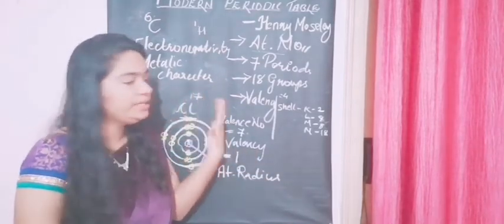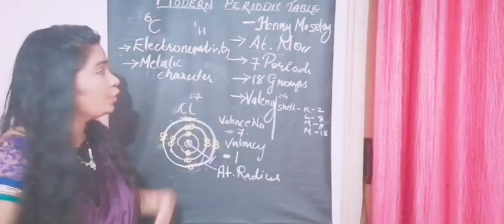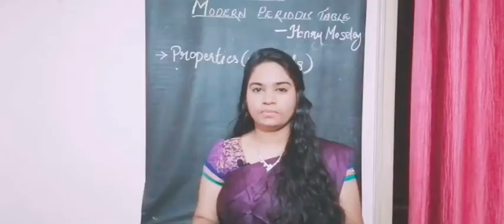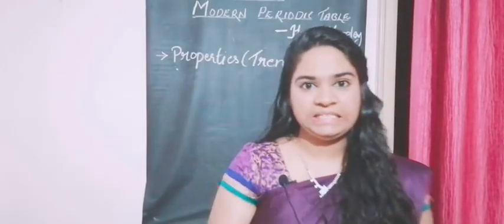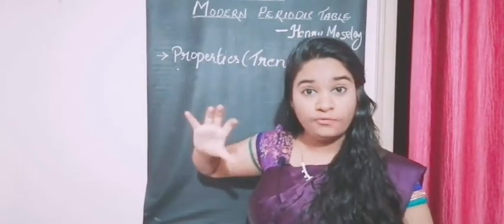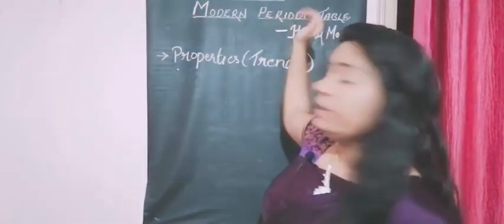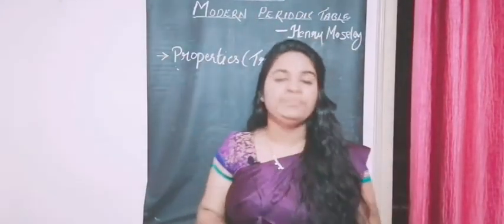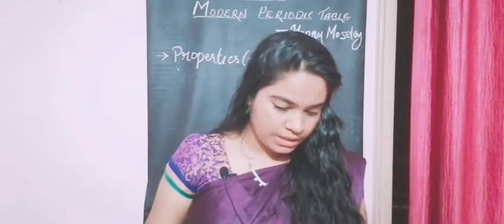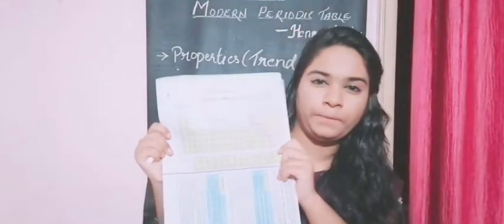Okay, let's get into the trends or the properties of our modern periodic table now. So children, let's go to the trends. Please open your periodic table, your page number 30. You can see such a table.